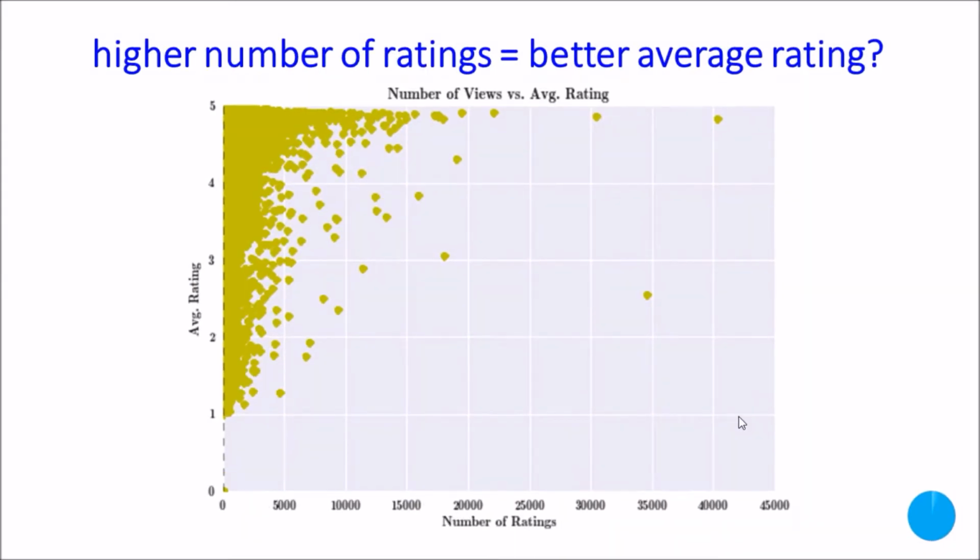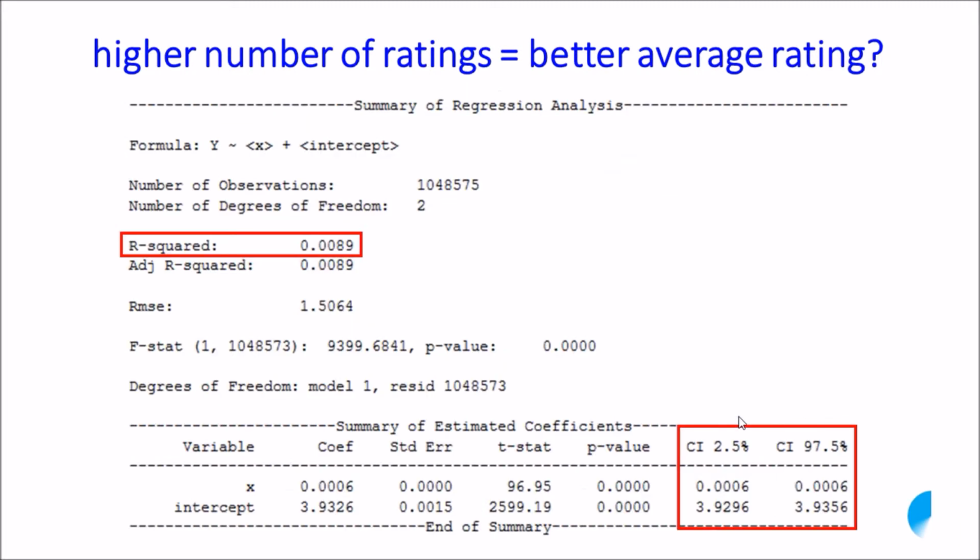Alright, next we look at the relationship between the number of ratings versus the average rating for videos. Most of the points are actually clustered on the left, which means that most of the videos did not receive a lot of ratings. The line of best fit is actually the black dotted line on the left.